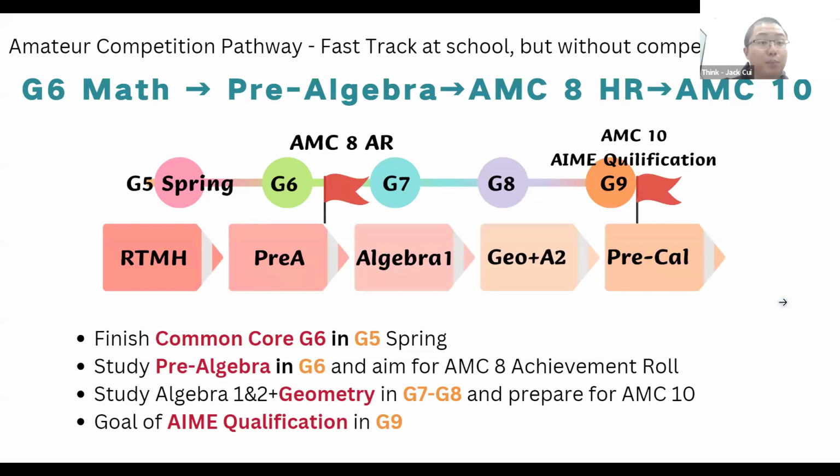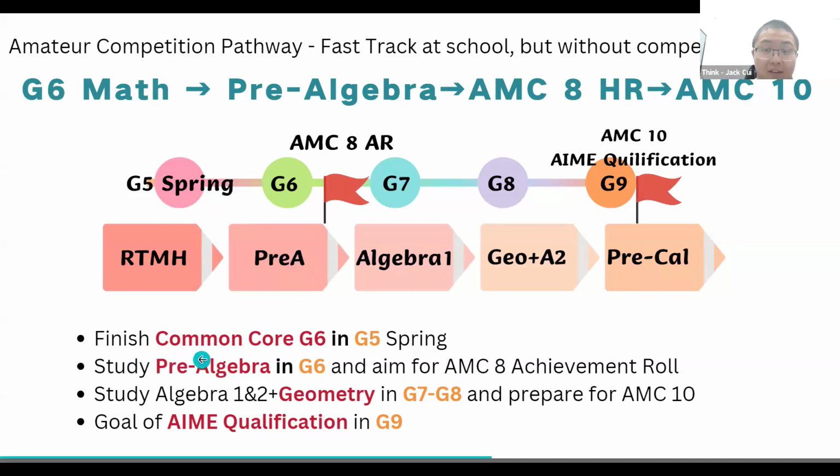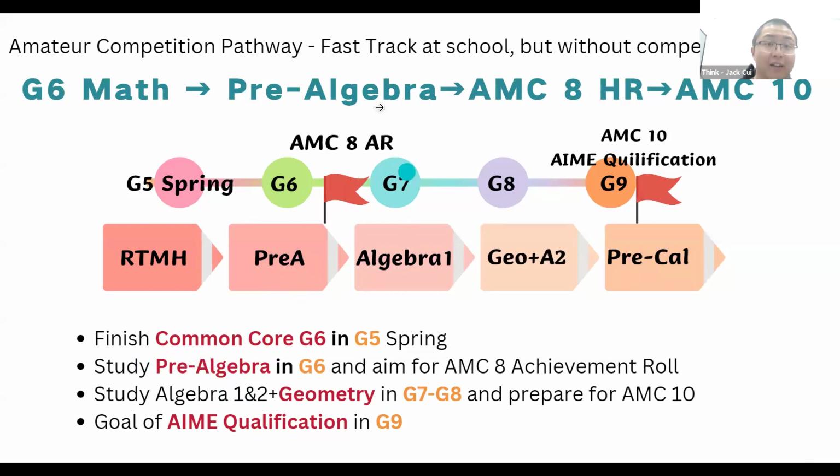Then pre-algebra, right? That's a very famous subject, everyone knows. Pre-algebra is actually grade 7 and grade 8 math. So in the 6th grade, your child goes ahead and studies pre-algebra. So they can cover all the knowledge points required for the AMC8. Then they can do well in next year's AMC8 and gradually make a transition to the AMC10.